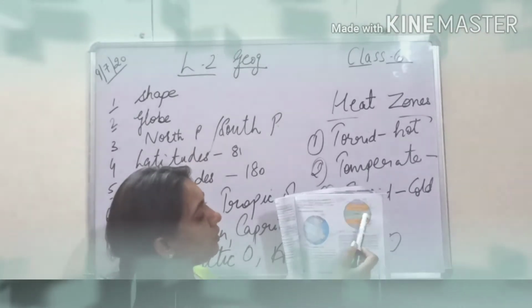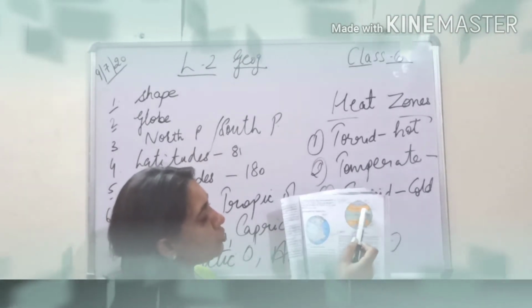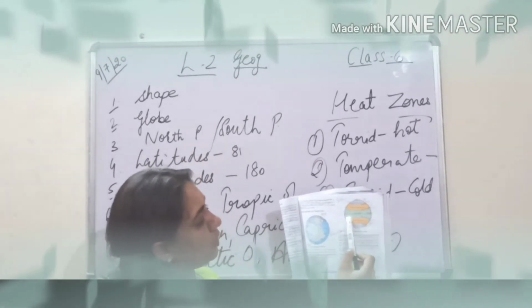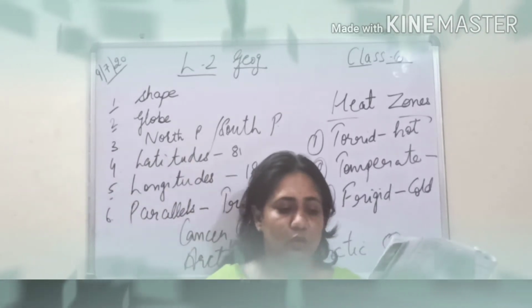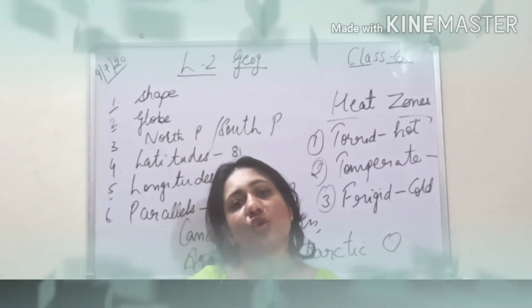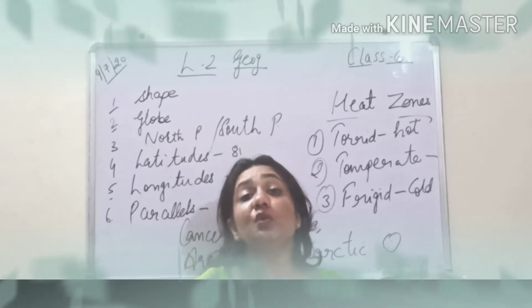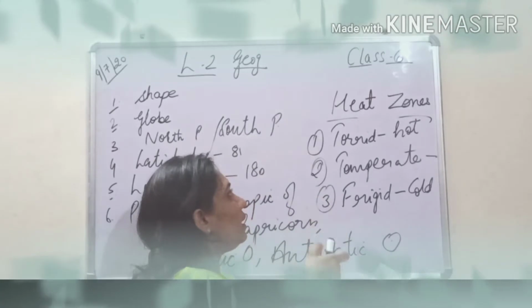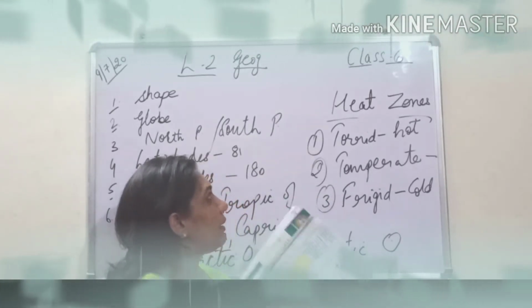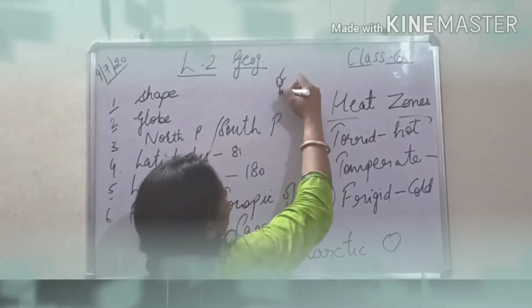These places will be very, very hot. Underline: the places between the Tropic of Cancer and the Tropic of Capricorn experience vertical rays of the sun, or you can even say the direct rays of the sun, as I have shown you yesterday.